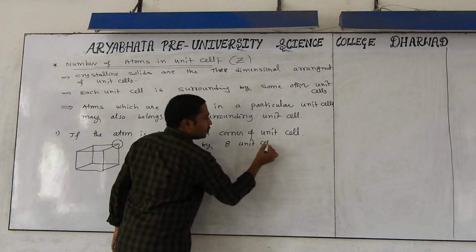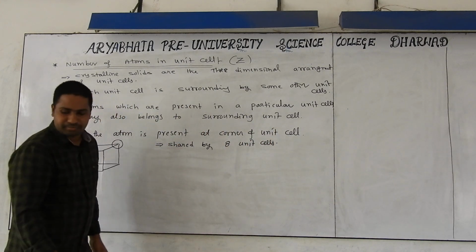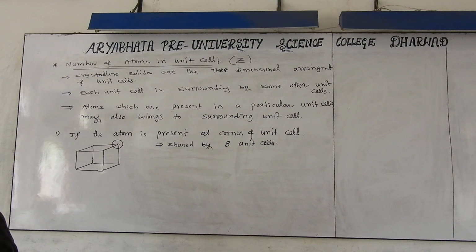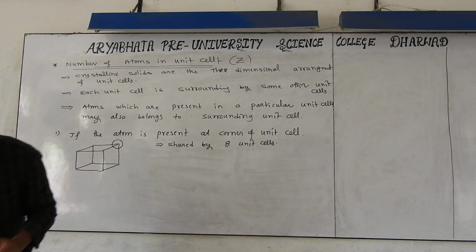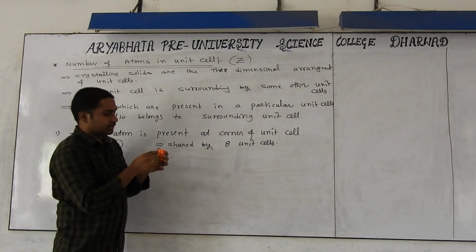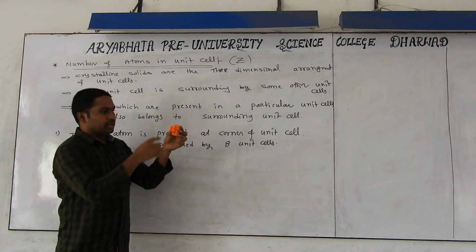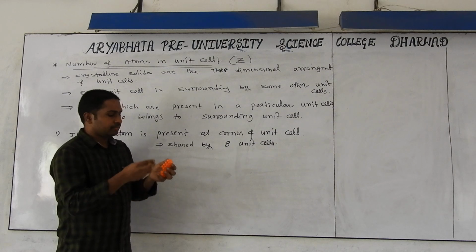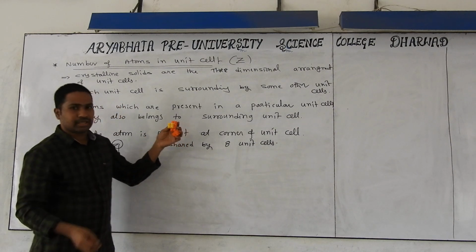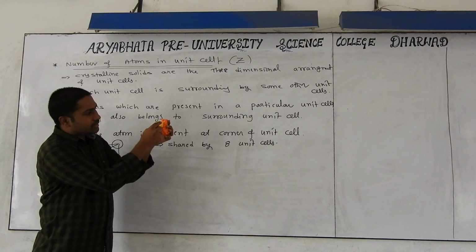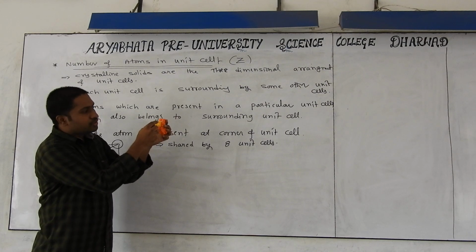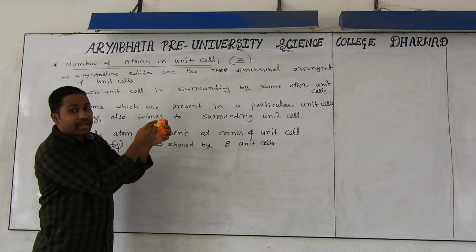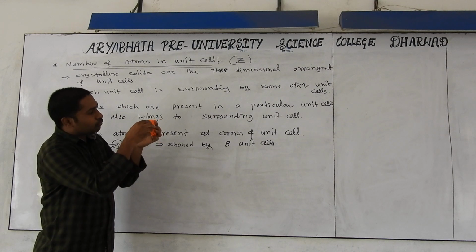Are you agreeing or not? Once more I will explain, see very carefully. Take one unit cell like this, this orange color one. For understanding very clearly, see this yellow color unit cell. In this yellow unit cell, this is the corner atom. With this corner atom, we can imagine three-dimensionally how many such unit cells. We can put one more unit cell here.